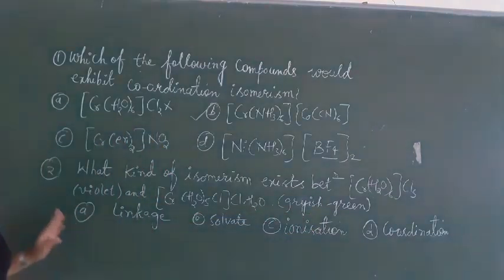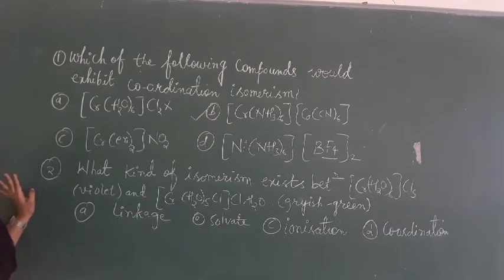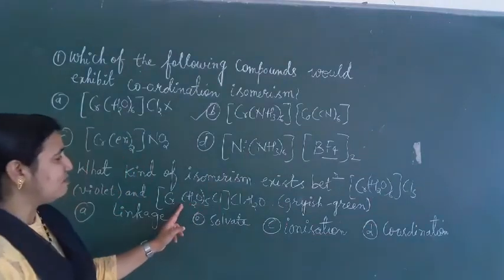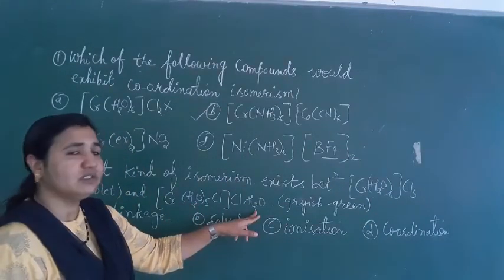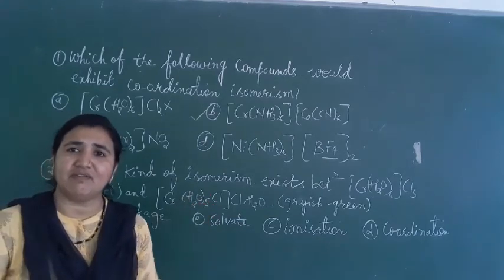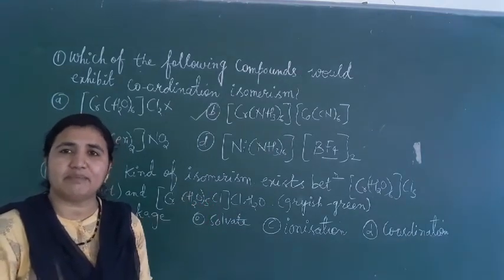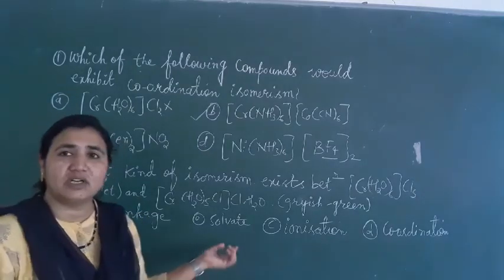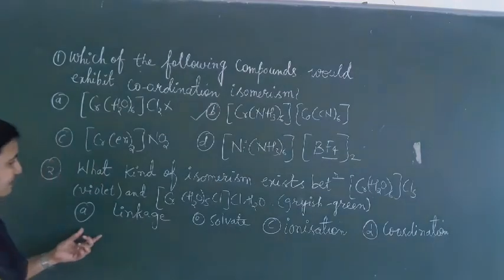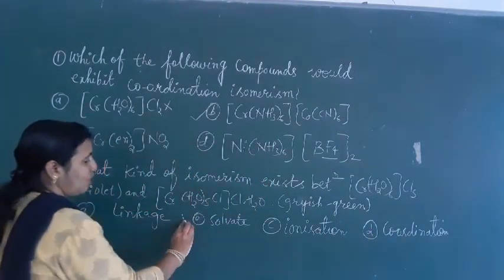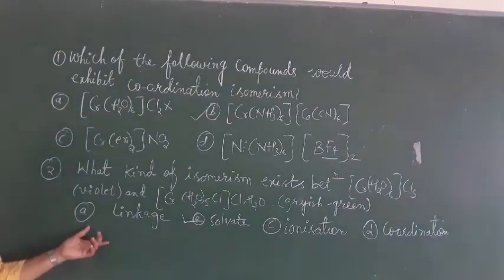Here there are 6 water molecules inside in the first, and 5 water molecules inside and 1 outside in the second. So this is solvate or hydrate isomerism. Whenever water molecules are both outside and inside the bracket, it is hydrate isomerism, also called solvate. The options are linkage, solvate, ionization and coordination. The correct option is B, solvate isomerism.